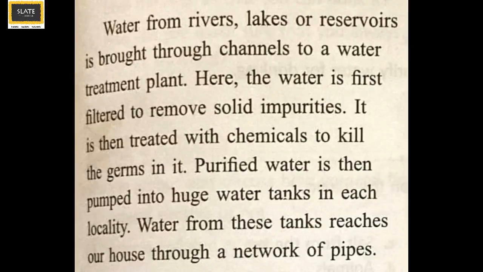Here, the water is first filtered to remove the solid impurities. It is then treated with chemicals to kill the germs in it. Purified water is then pumped into huge water tanks in each locality.